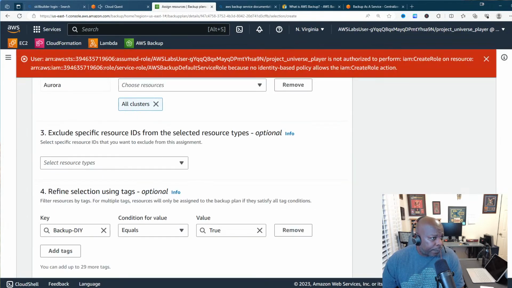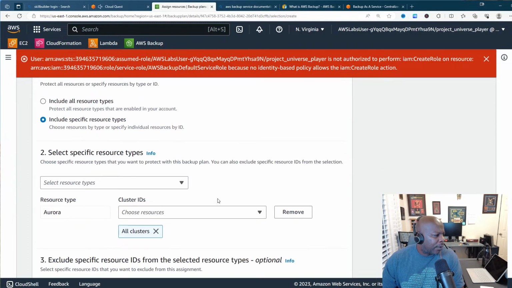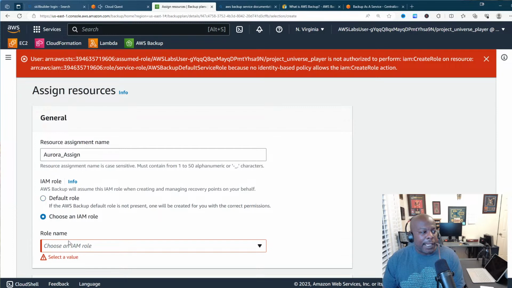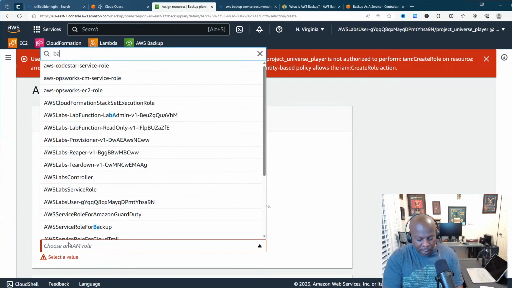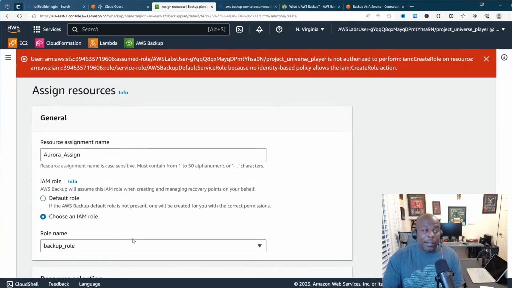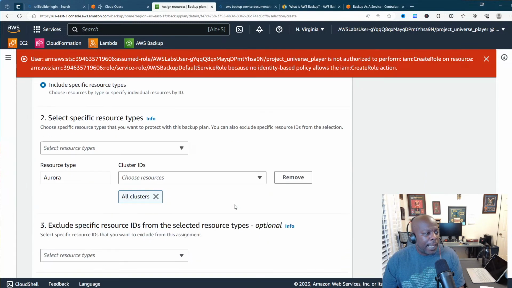What happened here? It's not authorized to perform. Something was with the IAM role. Got it. See, I messed that up right there. So you must choose the IAM role. That's what I was telling y'all about permissions earlier. Hey, players mess up, baby. You have to have permissions to do everything. The mistake that I made was not choosing the correct IAM role, because you must use that backup role. It's the only one that's authorized to do this action, okay?